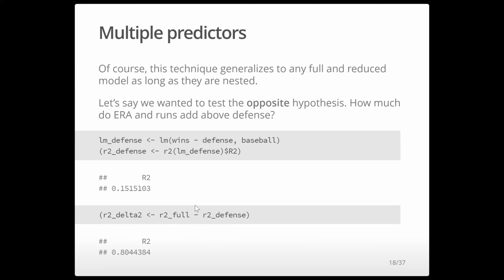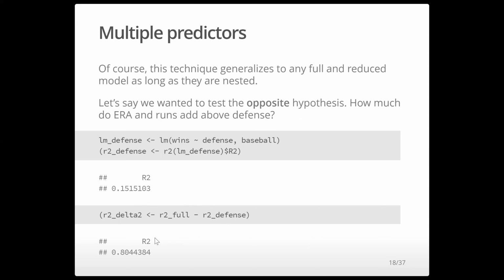F of 1, 26 equals 0.14, p equals 0.71. So we can also generalize this technique to models that have more than one predictor deleted. So let's say we wanted to see the opposite. We wanted to see how much runs and ERA add above and beyond defense. So we can fit a reduced model based on just defense as the only predictor. So we see here it has an R squared of 0.15, and we can then get the difference between that and the original full model, which has the additional 2 predictors.